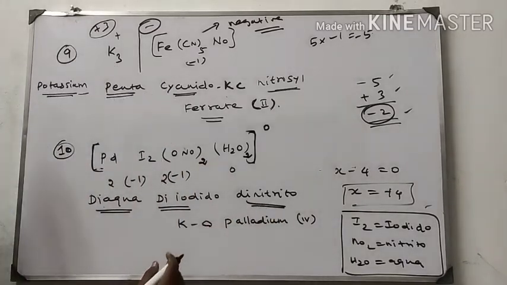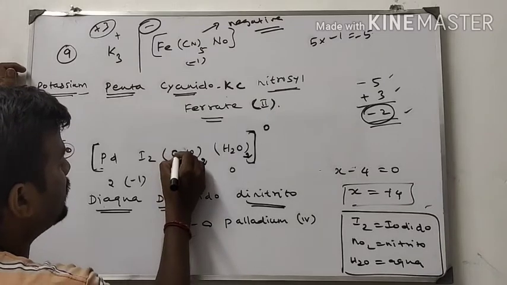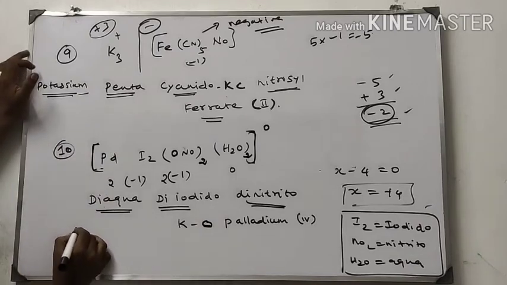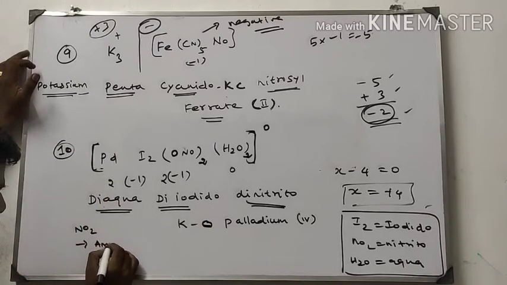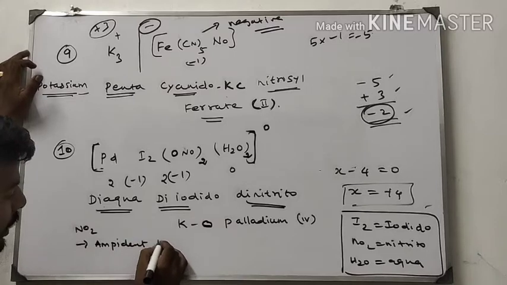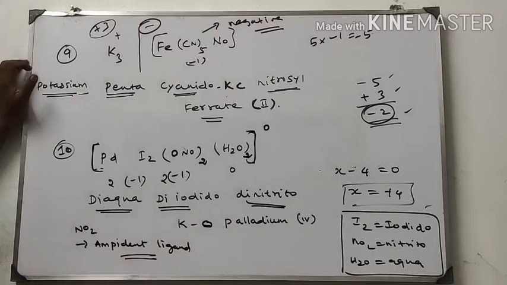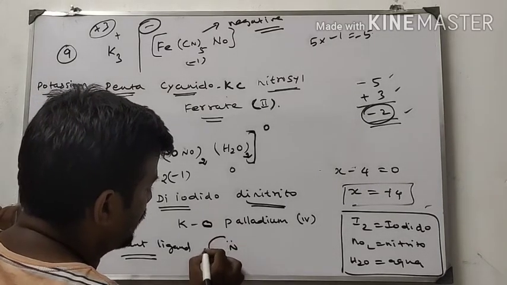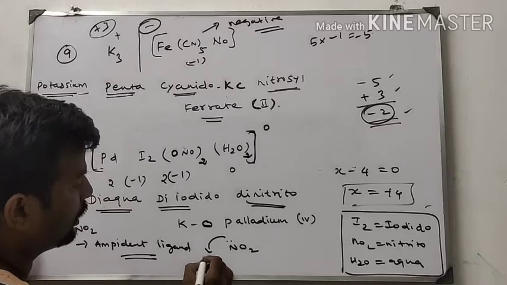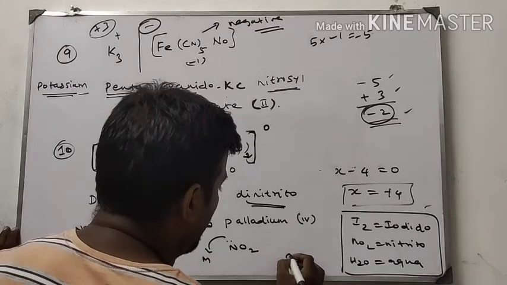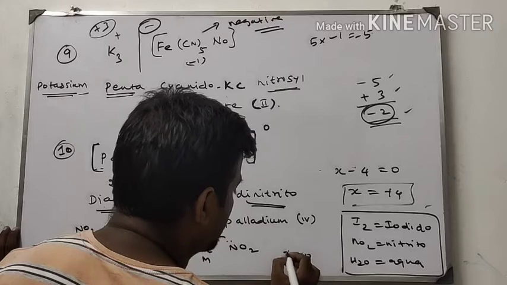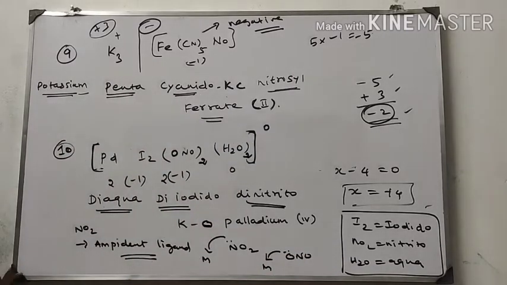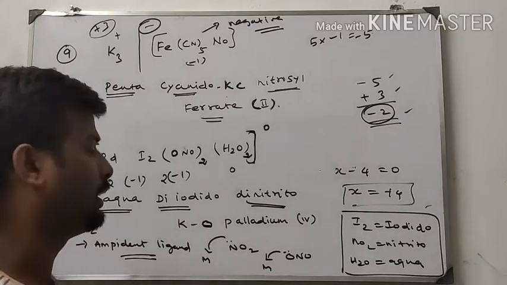Dinitrito kappa O, because the nitrito oxygen is linked with the central metal atom, therefore kappa O. Because I told you, no, NO2 is an ambident ligand. NO2 is an ambident ligand like cyanide. This is also an ambident ligand. So in this category, nitrogen can supply the electron pair to the metal, or oxygen, ONO, oxygen donates electrons to the metal to form the metal-ligand coordinate covalent bond.